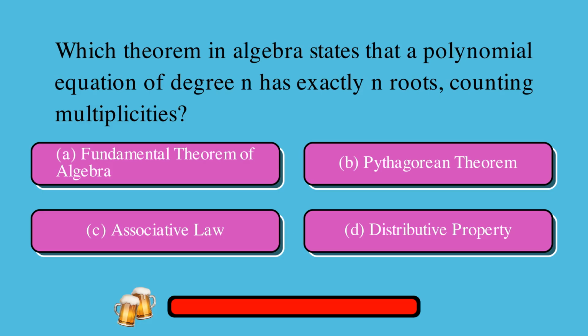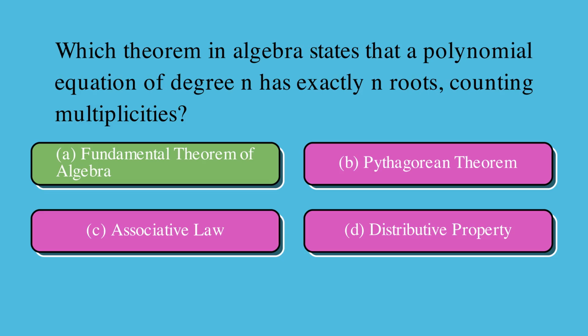Which theorem in algebra states that a polynomial equation of degree n has exactly n roots, counting multiplicities? Is it A. Fundamental theorem of algebra, B. Pythagorean theorem, C. Associative law, or D. Distributive property? The correct answer is A. Fundamental theorem of algebra.